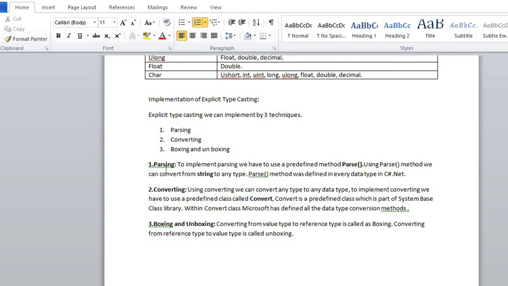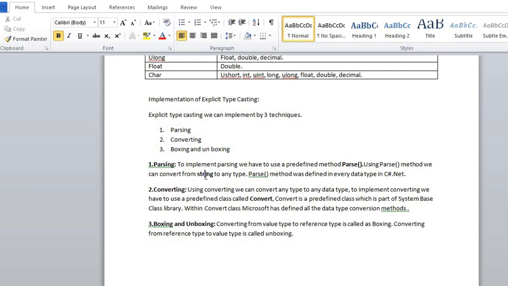To implement explicit typecasting using parsing, we have to use the predefined method Parse. Parse is a predefined method available in C#.NET for every data type. Using the parse method, we can convert from string to any data type.